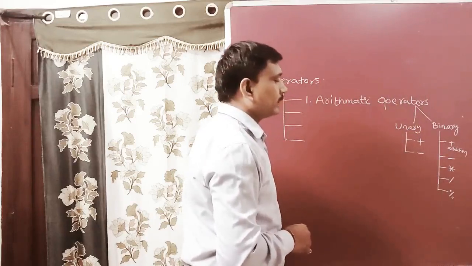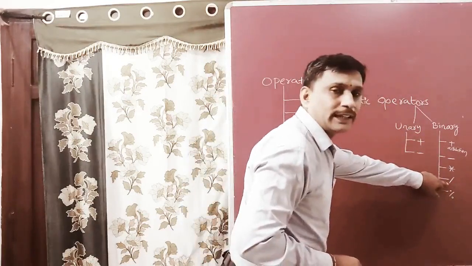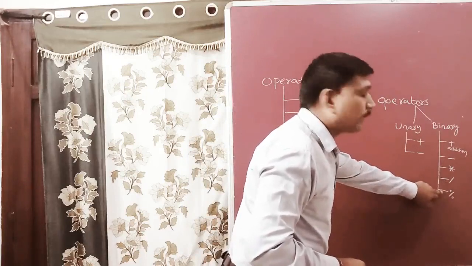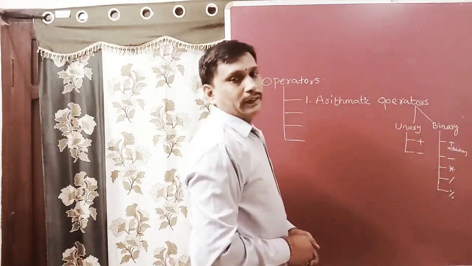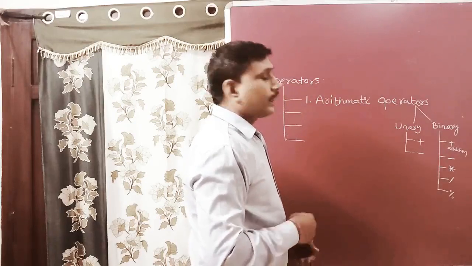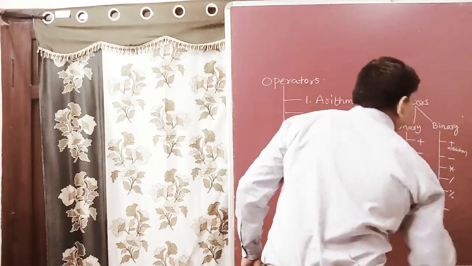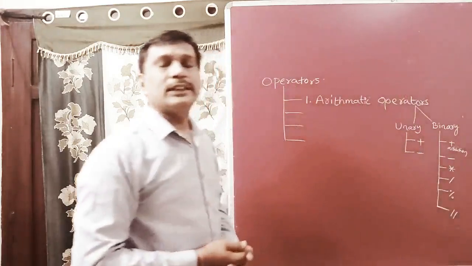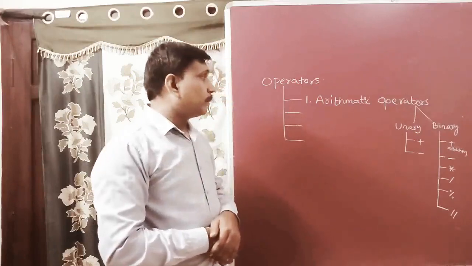Slash returns the quotient, whereas percentage returns the remainder. This operator is called the remainder, or modulus, operator. After that, floor division. The double slash symbol is used for the floor division operation.